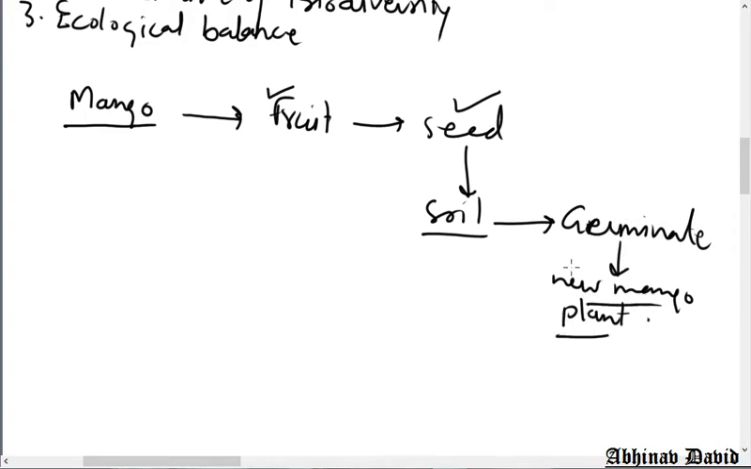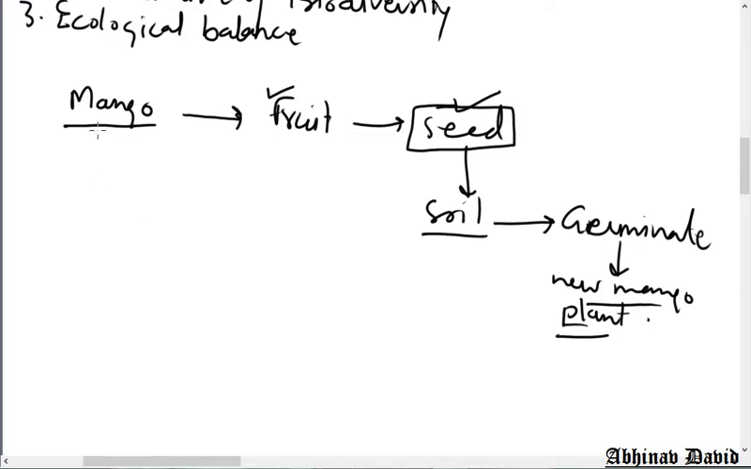But my question is, how does the seed know that it has to produce only a mango plant? Why can this seed of mango not produce a guava plant or a plant of any other type? Why does this mango seed produce only a new mango plant? Why not any other plant? How does this seed get the information to produce a mango plant? Let us try to answer this question.